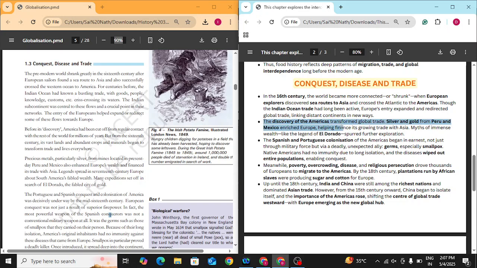Discovery of the Americas transformed global trade. Why? Because the Americas at that time were an untouched land, home to I don't know how many species of crops. It was a very new land. You have seen the map of Europe, right? It is a very small continent. At that time, population was expanding, and people were looking for different land to settle on and make their countries.